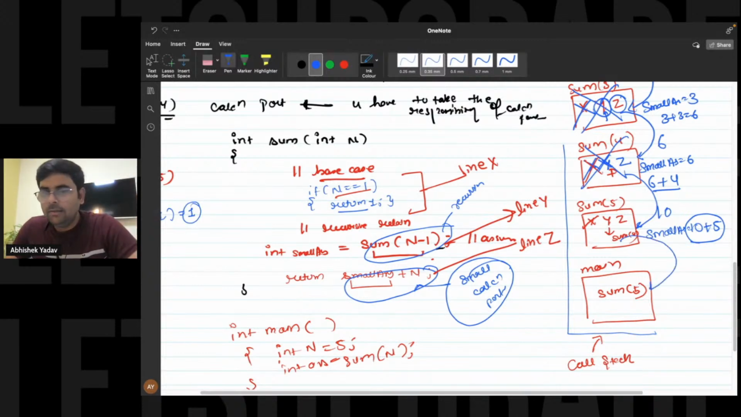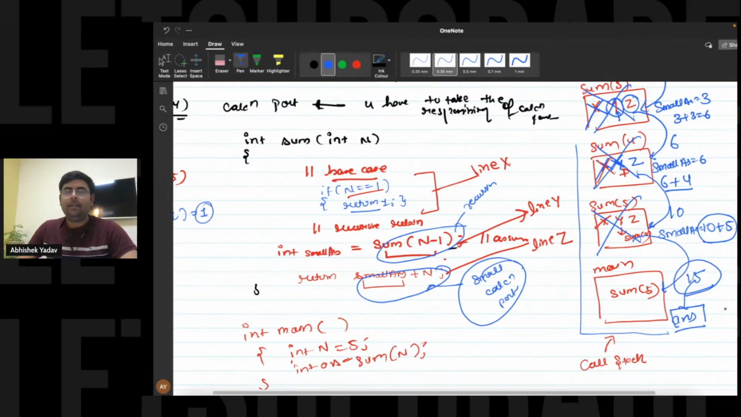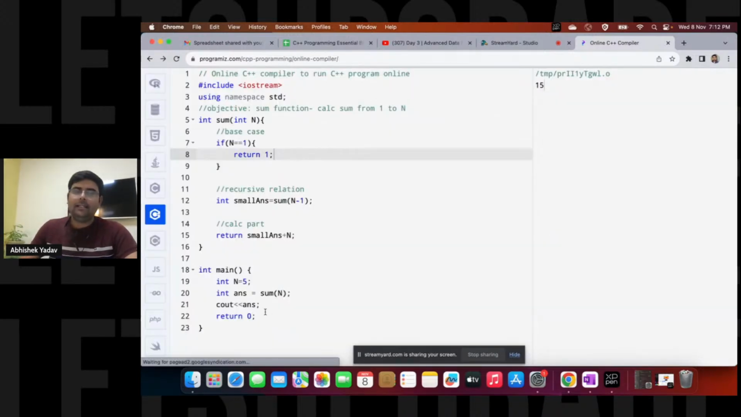From here we are returning 15 to the previous function call, and this stack frame will get destroyed, right? And this 15 we are storing where? Inside the answer variable, right, everyone? This 15 we are storing inside the answer variable, and after that you can see, guys, I'm printing the answer on the output screen. That's why we are getting this 15 on the output screen.